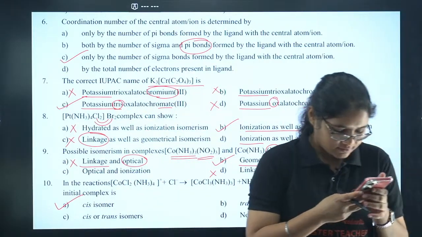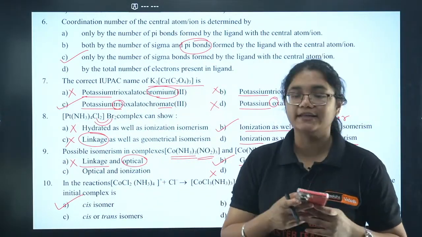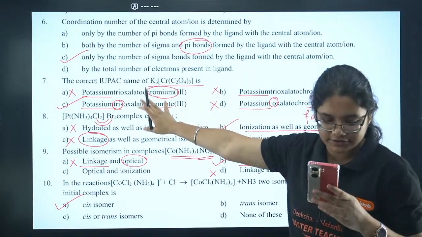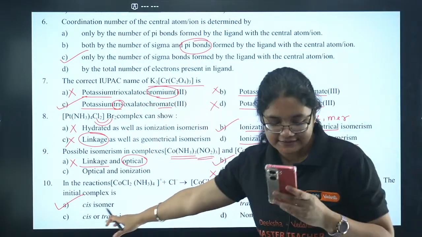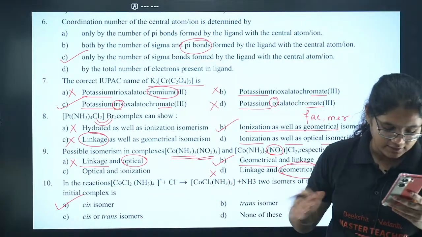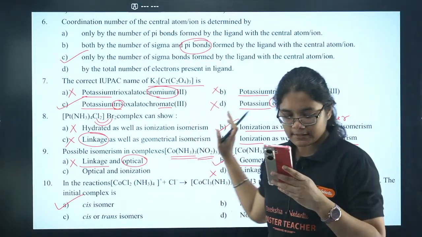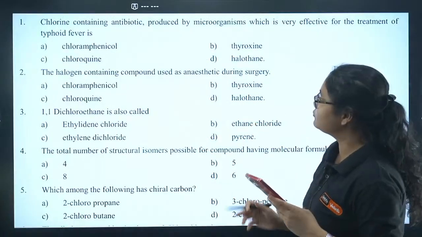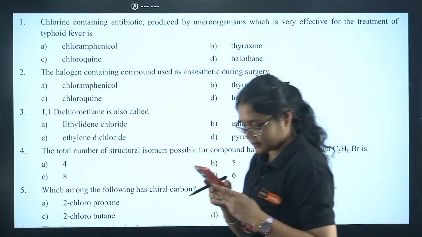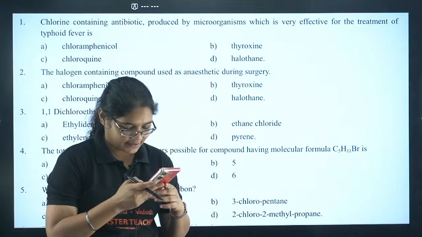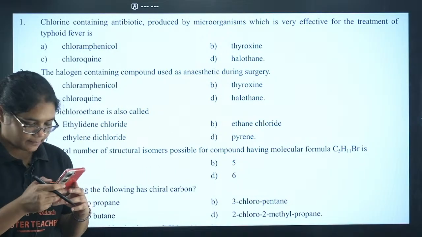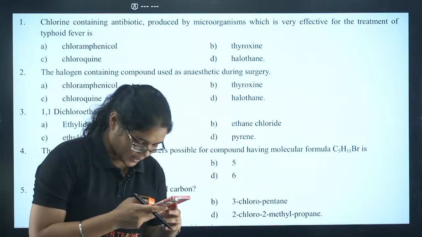Okay, Nishant, I will check this and update. Just give me time, I'll check the 7th question once again and I'll update. The 10th one is A. Nishant is correct here. Fine. Other students, 10 question, all of you answer. Now let's move to the next question. Quickly, I'll discuss these questions of haloalkanes and haloarenes. Nishant, I will check. Please don't worry, I'll check this one.